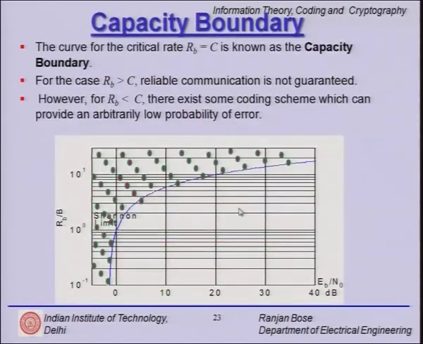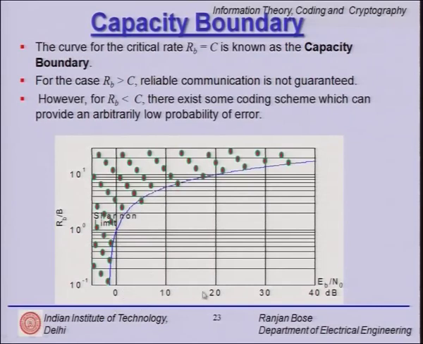So, let us look at the Shannon's limit and this plot for the Rb equal to C condition once again. This is the capacity boundary. This blue line is called the capacity boundary.